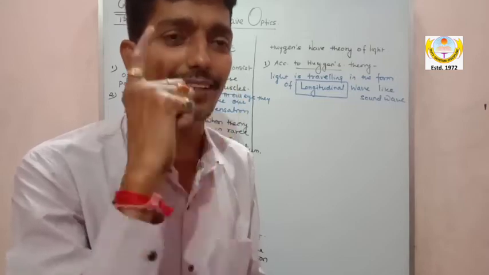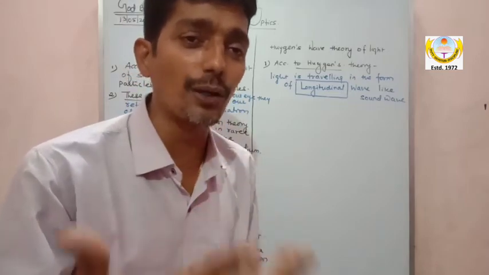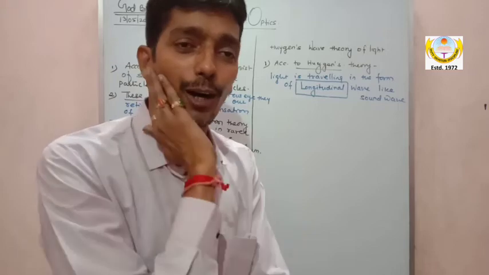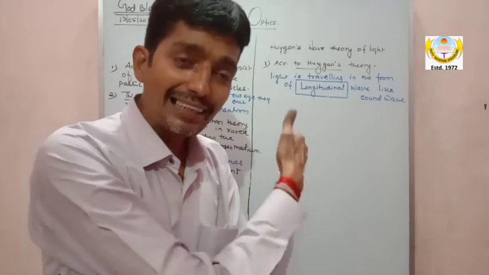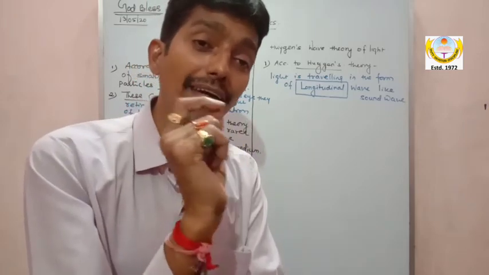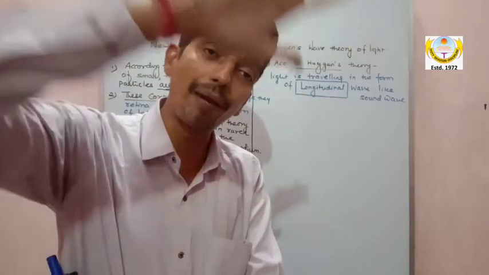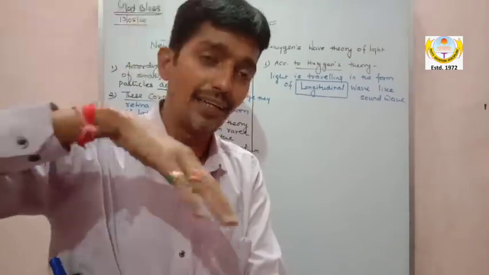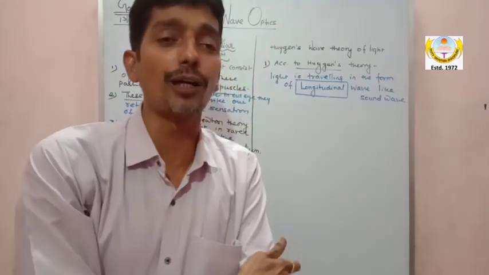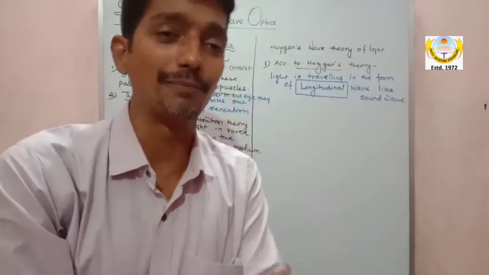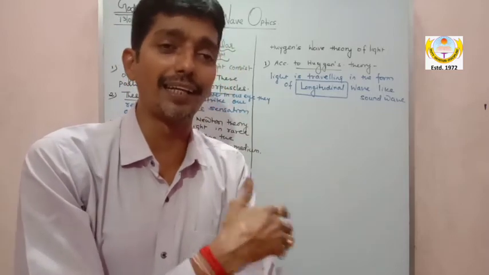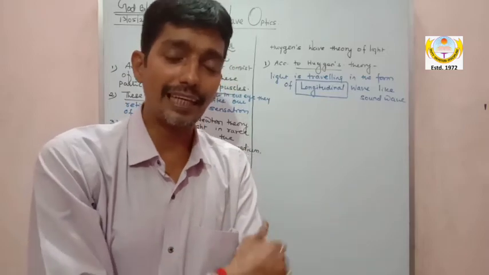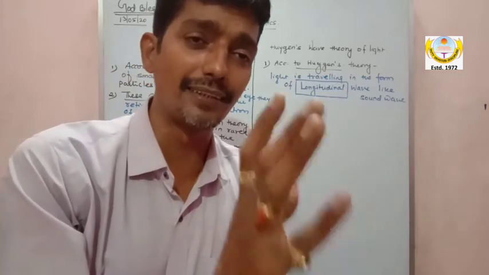Huygens got stuck. Because as soon as he said it is a longitudinal wave like a sound wave, oh God, during propagation it requires a medium. And he said there is one hypothetical medium which pervades, means is present, in all the empty spaces, and that medium is called the luminiferous ether medium. There is no such medium, my dear. Later on, again Fresnel and Young discarded this. They said there is no such medium in the universe.